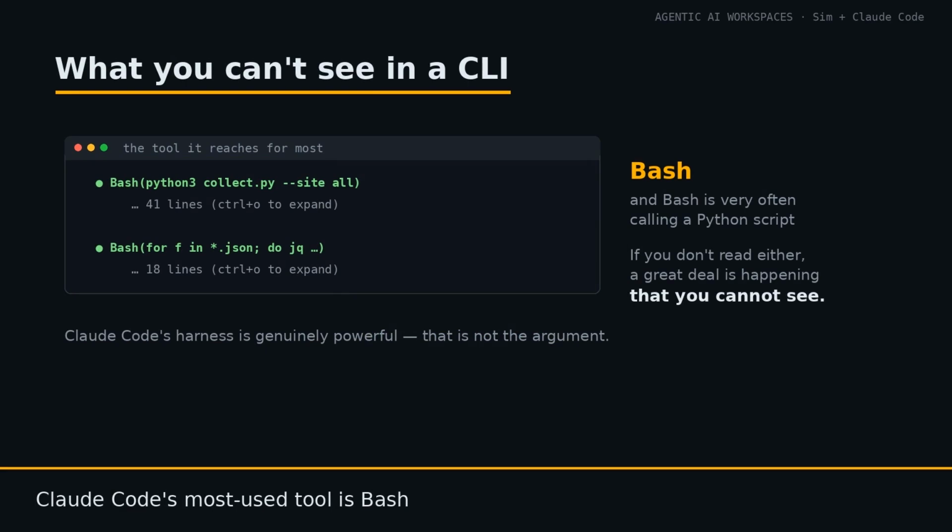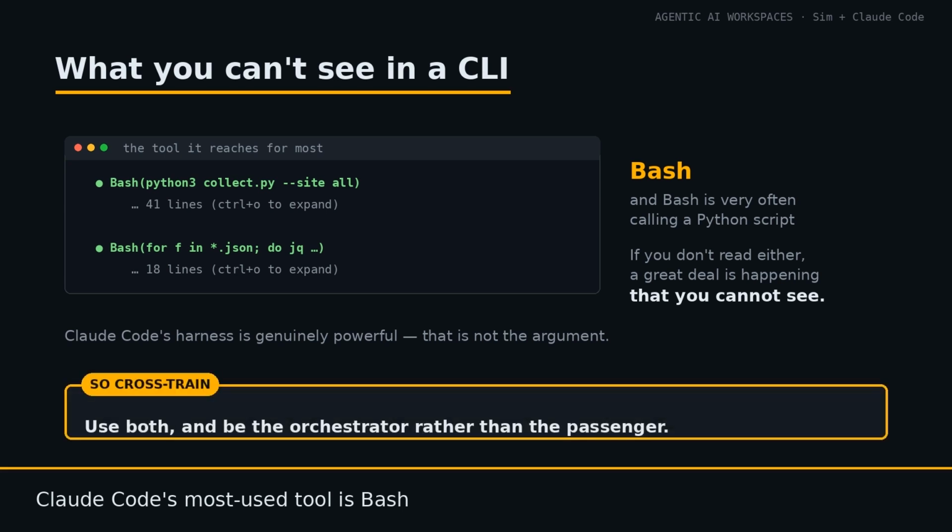Now, the part that isn't a feature list. Claude Code CLI harness is amazing and it is powerful, but watch it work, and the tool it reaches for most is Bash. And Bash is very often calling a Python script. If you don't know Bash and you don't know Python, then Claude Code is doing a great many things that you simply cannot see. That is the argument for cross-training. Use both and build your own mastery so that you are a better agentic AI orchestrator rather than passenger.